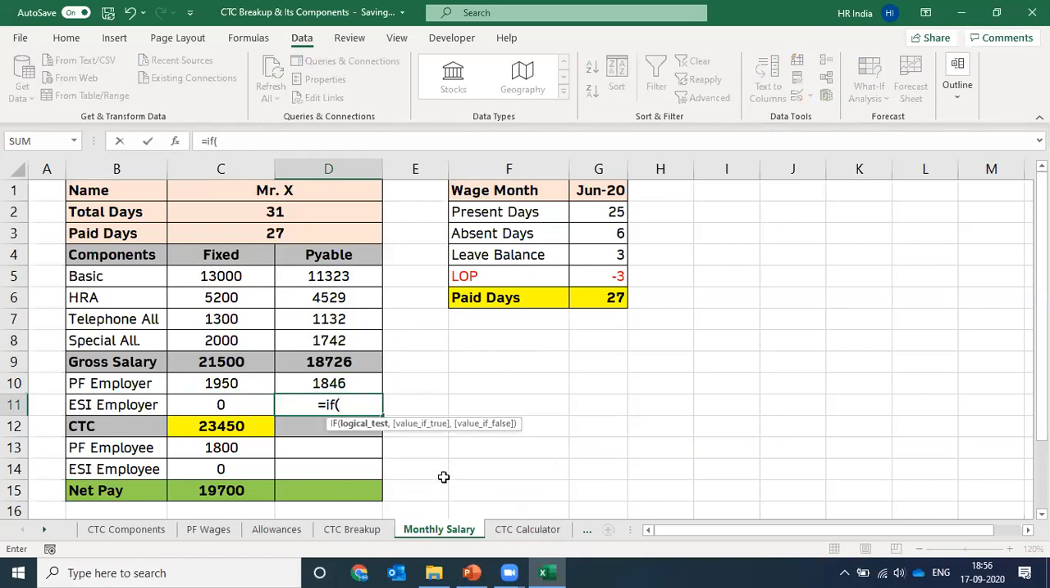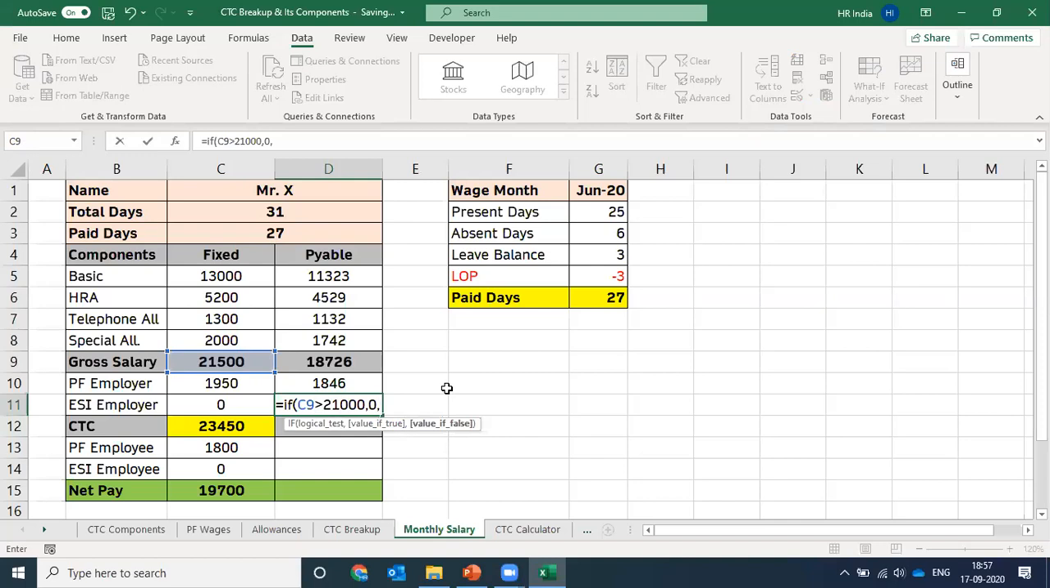First, we check the eligibility from the fixed gross income of an employee. So, if the fixed gross salary of the employee is more than rupees 21,000, then the outcome will be zero. Why? Because if the fixed gross salary of the employee is more than rupees 21,000, it means the person is not eligible. So the outcome will be zero.